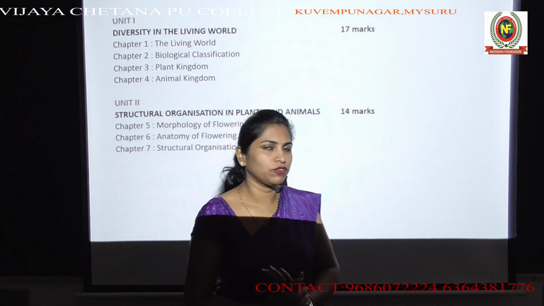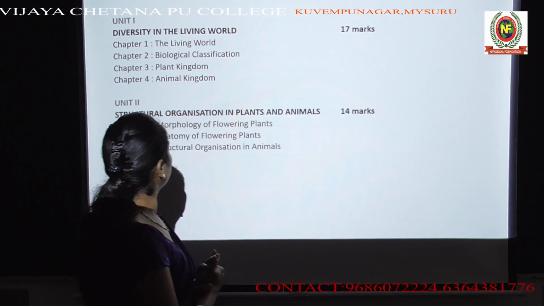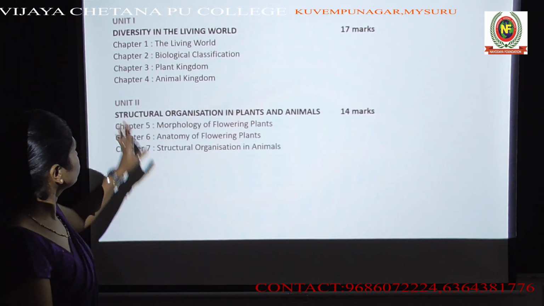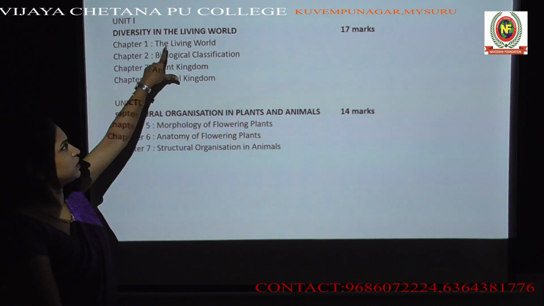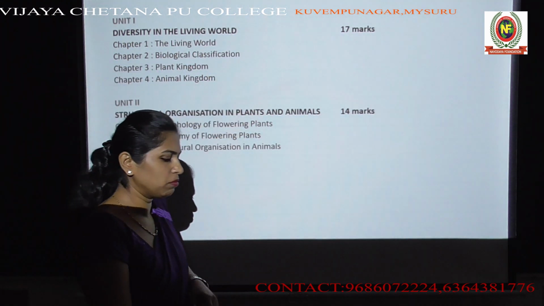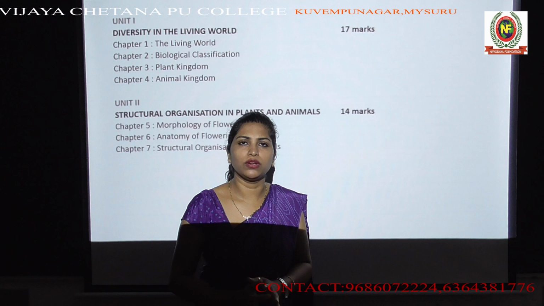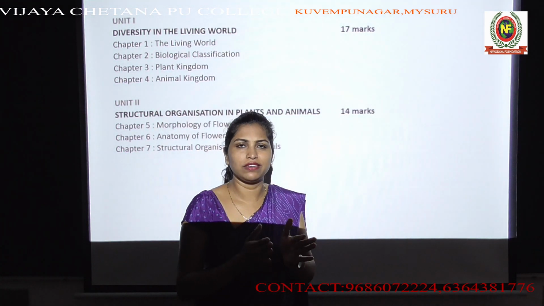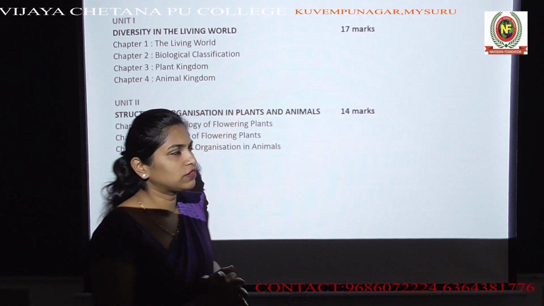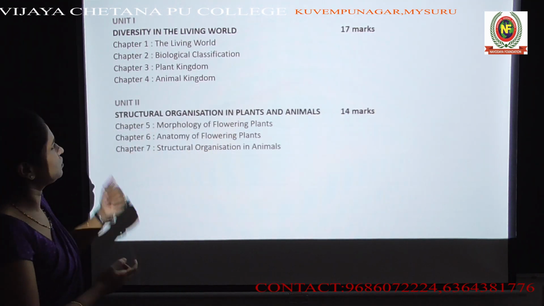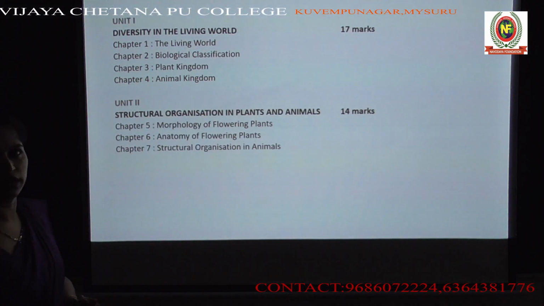So which are those 5 units? I will explain in detail. This is going to be your unit 1, diversity in the living world. The first unit is diversity in the living world.